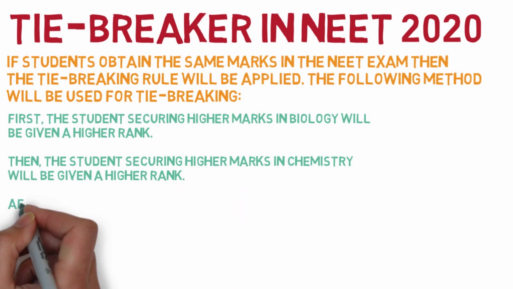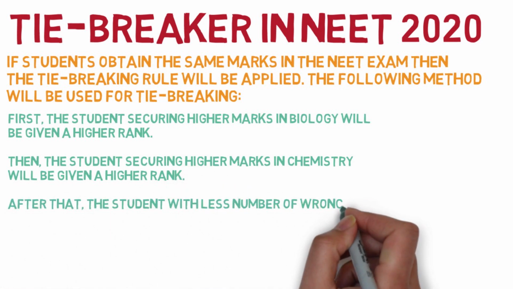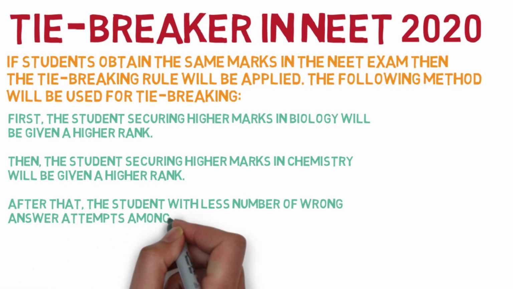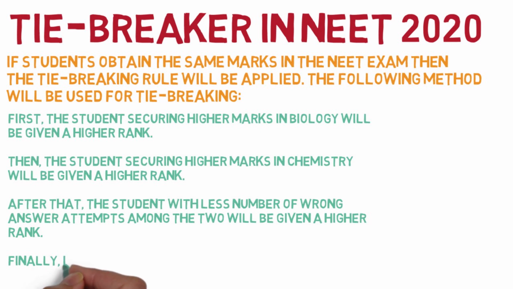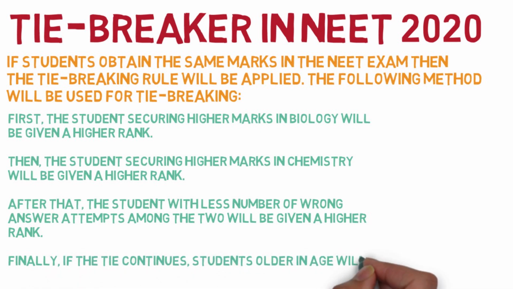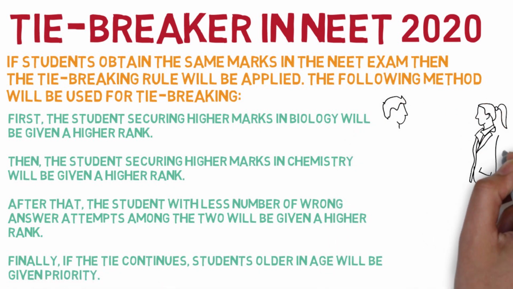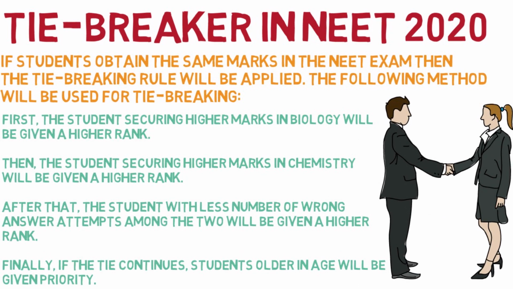Then the student securing higher marks in chemistry will be given a higher rank. After that, a student with less number of wrong answer attempts among the two is given a higher rank. Finally, if the tie continues, students older in age will be given a priority. These are the brief explanation of tie-breaking rule in NEET 2020.